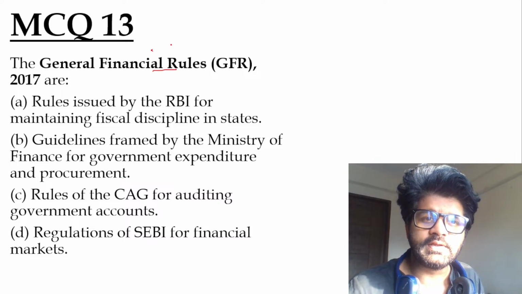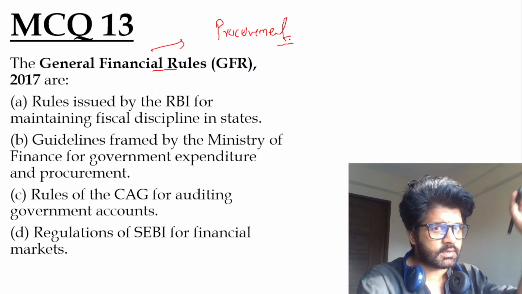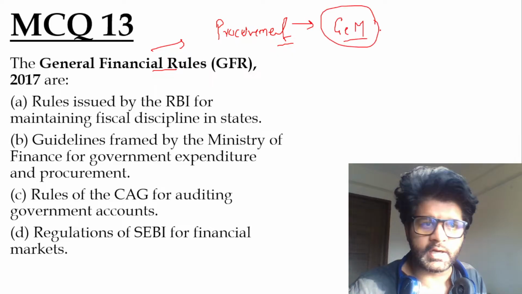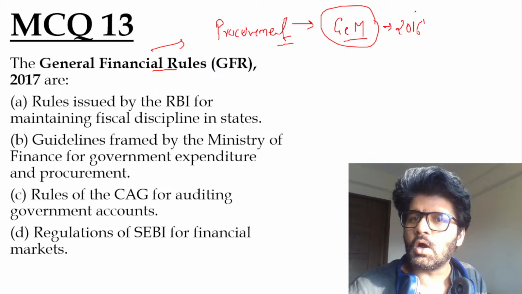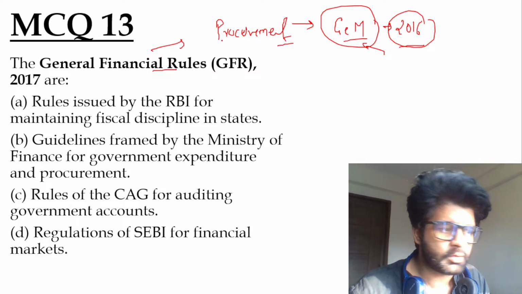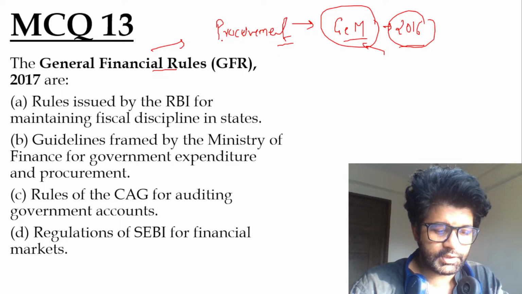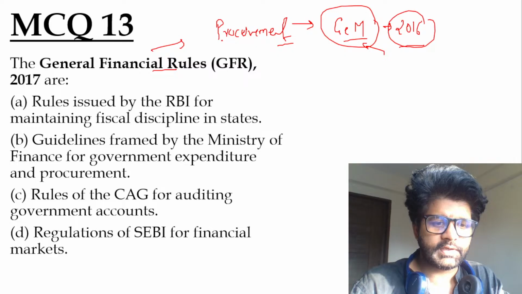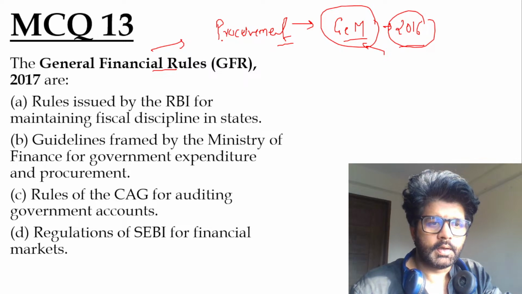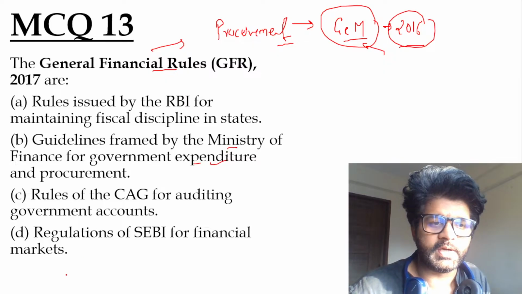General Financial Rules, this we have discussed when we talked about a tricky editorial on procurement. We dealt with an article on procurement where we talked about GeM, Government e-Marketplace, 2016, how PSUs etc. are buying from other entities and they can buy through the GeM portal only. So we have talked about this. There we talked about this GFR thing. What is GFR? Anyone? Any idea? Good morning, Ranjit. What was GFR? So Hannah has given the answer. Hannah is such a good girl. Guidelines framed by Ministry of Finance for government expenditure and procurement.